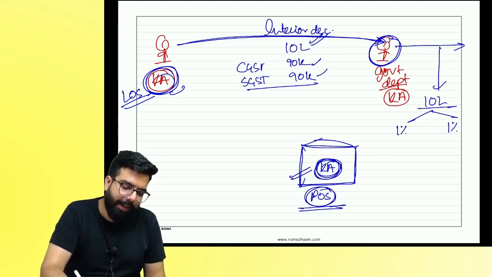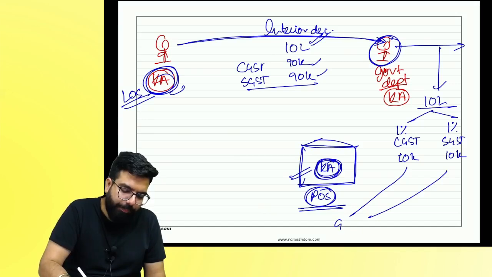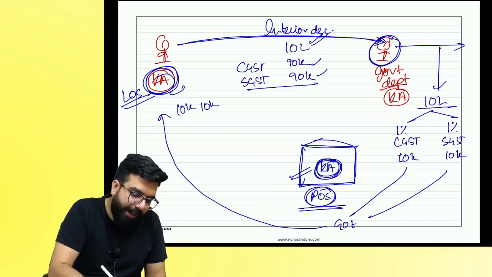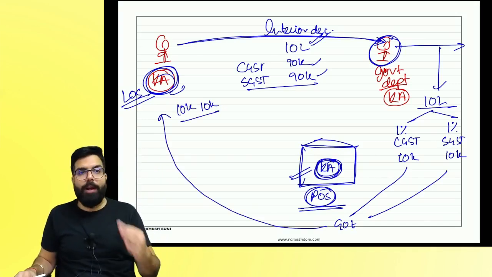1% CGST and 1% SGST. How much will come? 10,000 each, and they will give it to whom? Will the government give it to me? Anyone, any doubt till here? Can I go ahead, everyone?